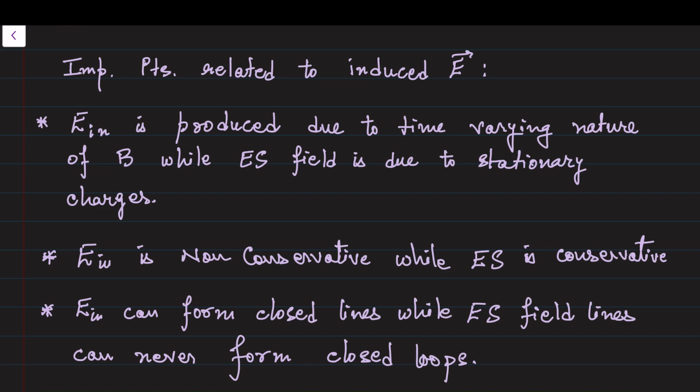Induced electric field lines can form closed loops, while electrostatic field lines can never form closed loops. These are the major differences between the conservative electrostatic field and the non-conservative induced electric field.